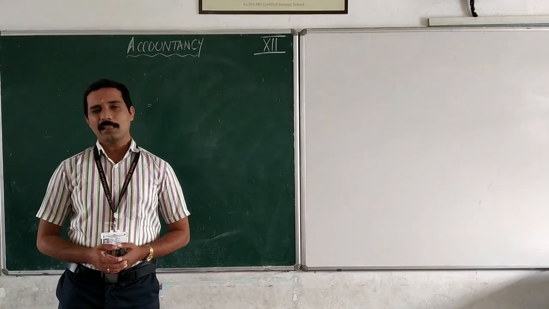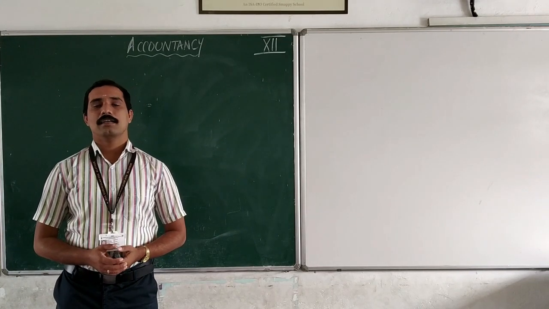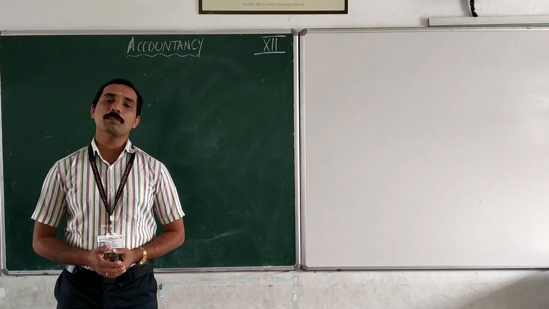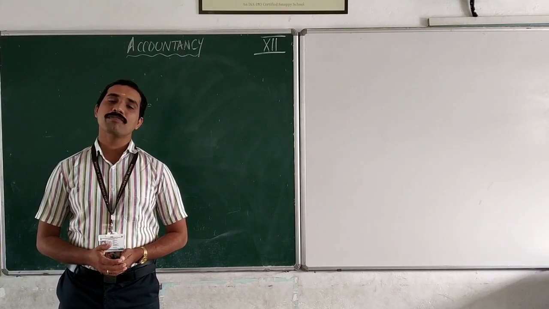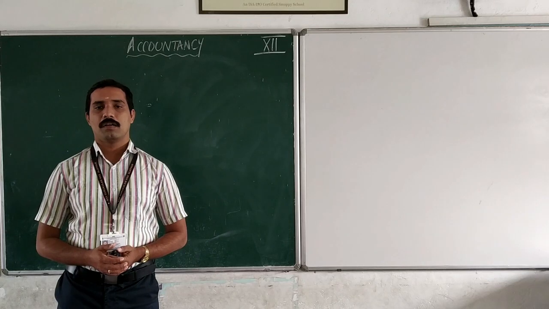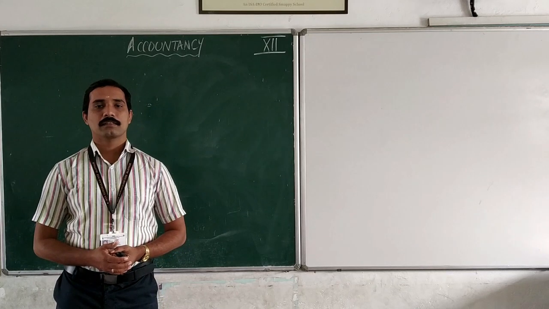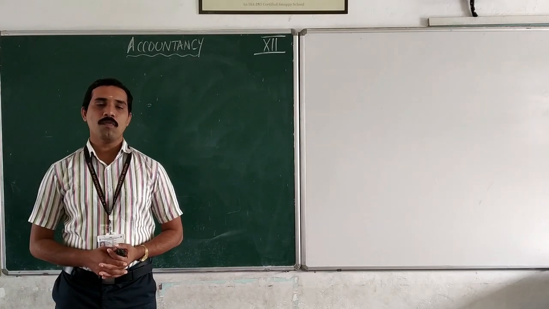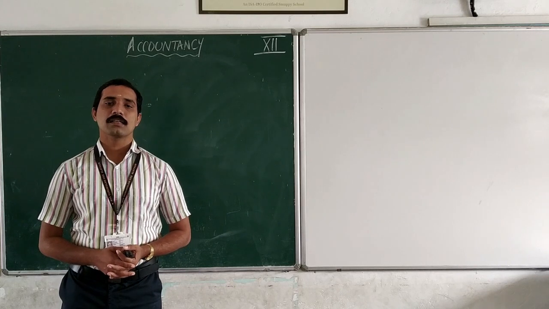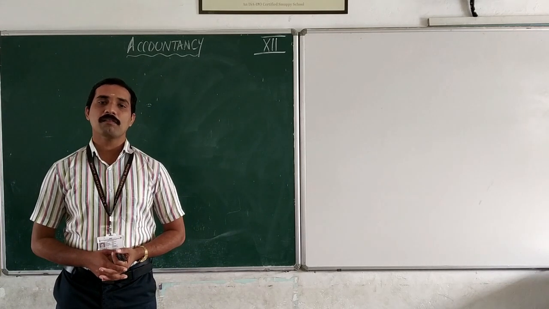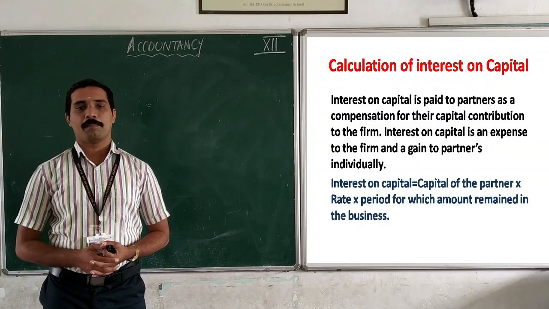Okay, in the previous class we discussed how to prepare profit and loss appropriation account, isn't it? I hope all are clear. Okay, now we are going to discuss the topic on calculation of interest on capital.